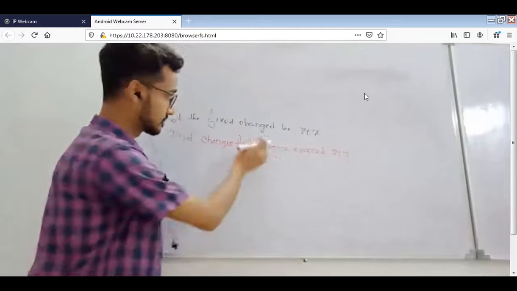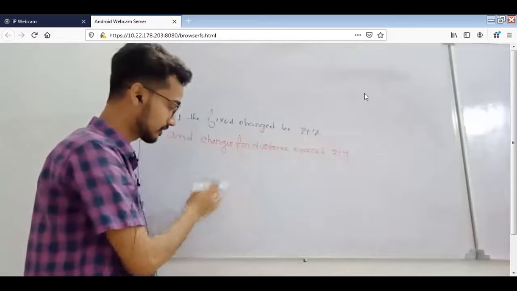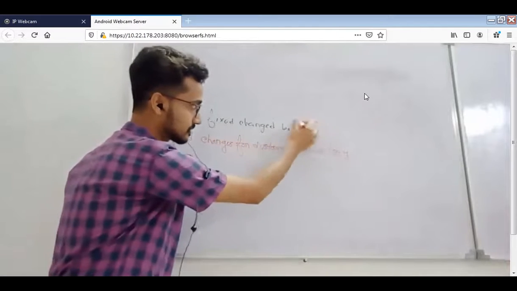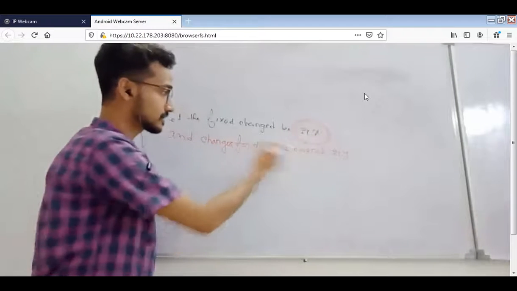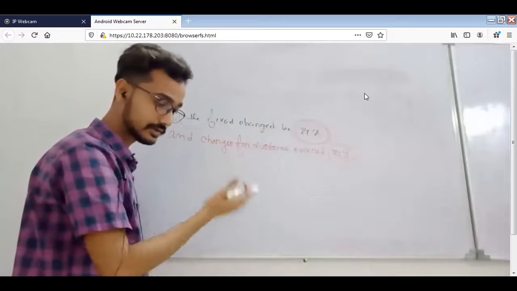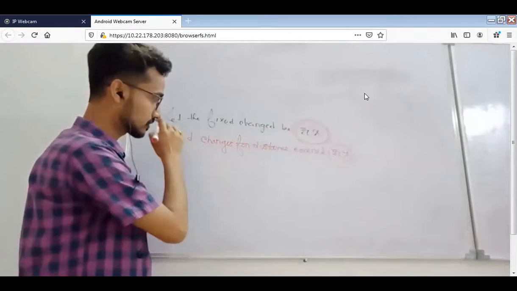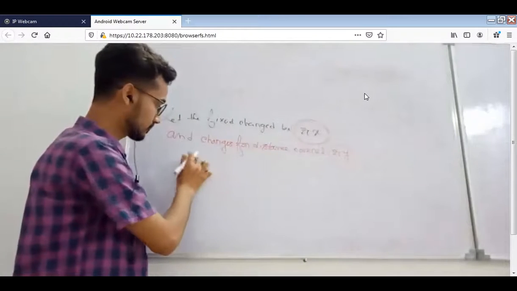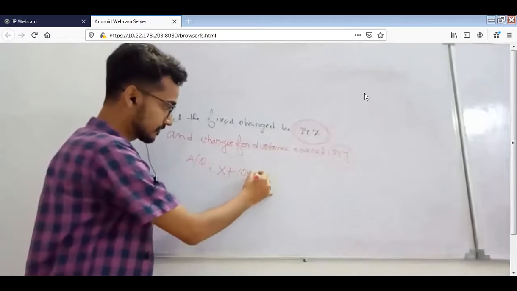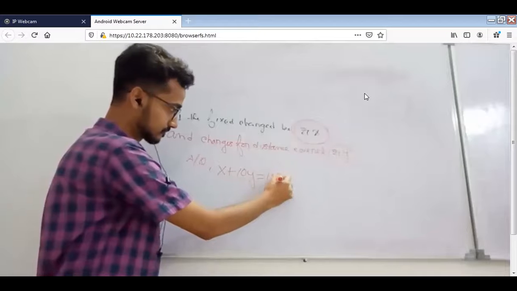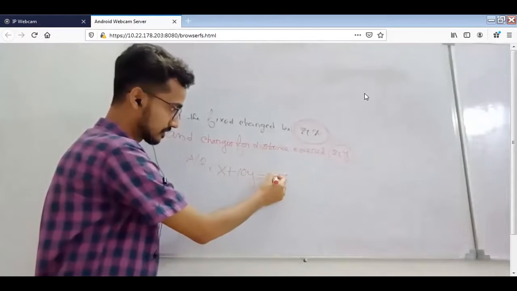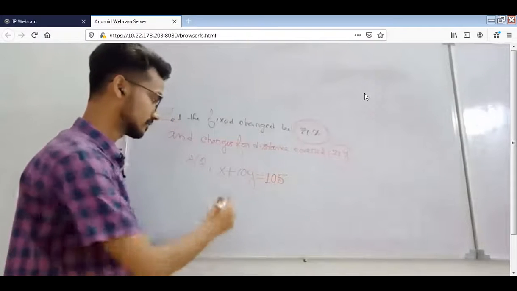The fixed charge is whenever you book the taxi, you have to give this rupees X, whether you go or not. But whenever you start your journey, you have to give rupees Y. It depends upon how much distance you travel. So according to the question, the first equation is X plus 10y. Dipjyoti and Kaushik, have you understood? Yes, sir. So this will be the first equation.